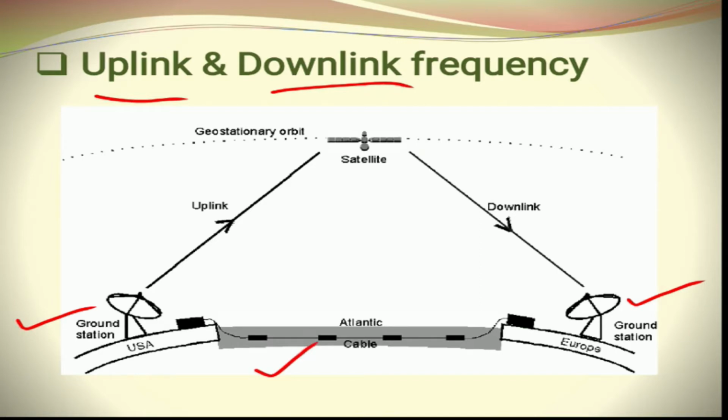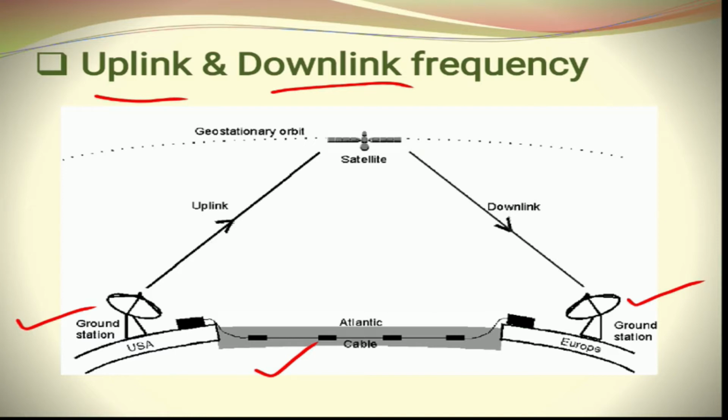So the fiber optic cable is laid down through the Atlantic Ocean, connecting ground station 1, which is located in USA, and ground station 2, which is located in Europe. So this is one kind of communication we call fiber optic communication, which is wired communication. Now in this case we are discussing wireless communication.